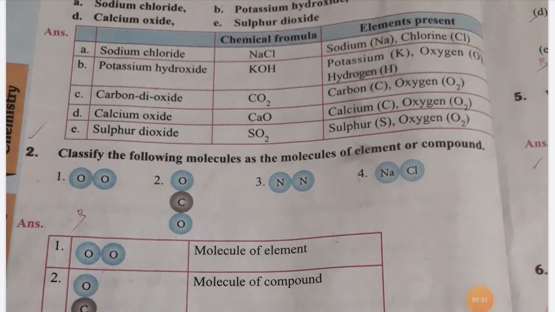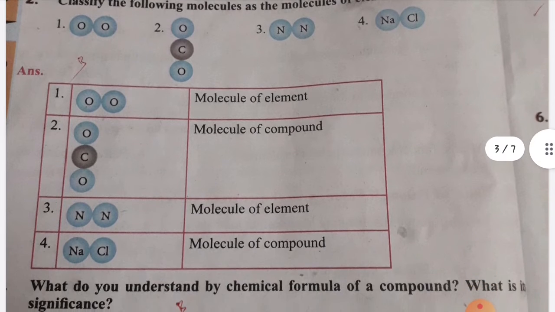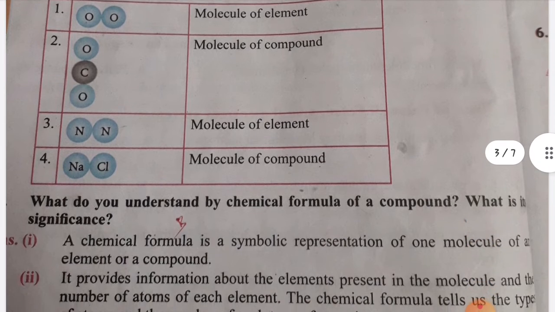Okay, children, see the second one: classify the following molecules. Concentrate on the second one, children. O2, oxygen, is given, so this is a molecule of an element. The next one is CO2, carbon dioxide. Two elements are given, oxygen and carbon, so this is a molecule of a compound. The third one, N2, nitrogen, is a single element, so a molecule of an element.